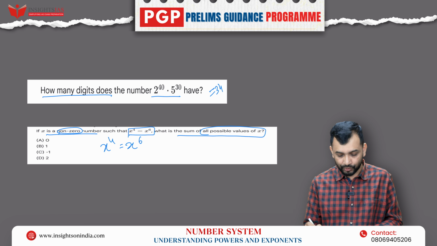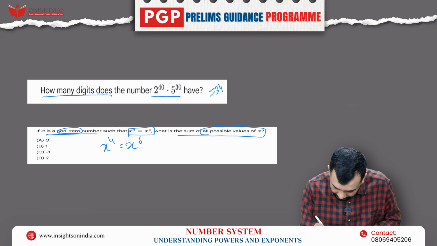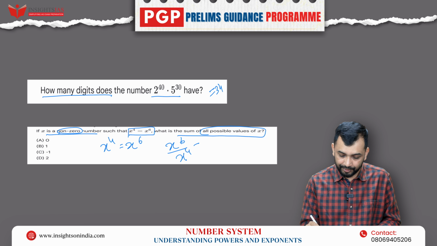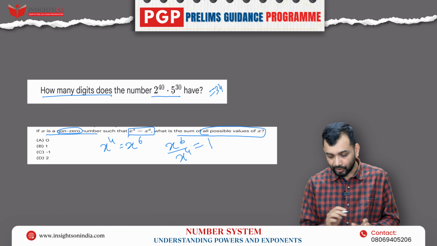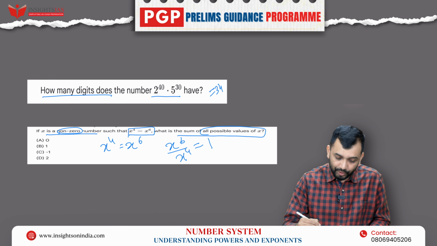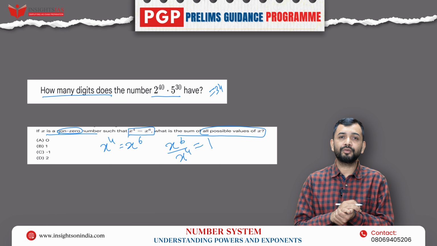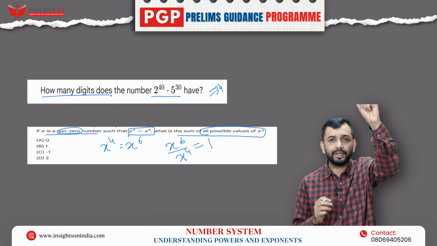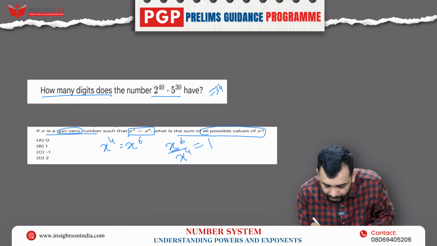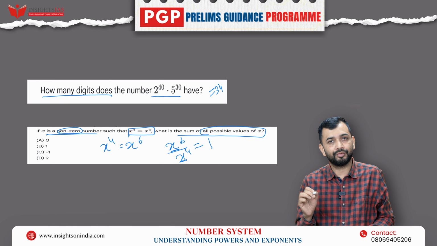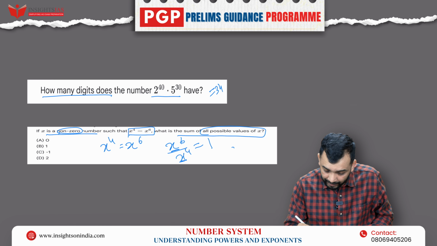These are equal. So, if I cross multiply, x to the power of 6 divided by x to the power of 4, which is nothing but 1, right? So, if I do cross multiplication, now you tell me what is x to the power of 6 divided by x to the power of 4? a to the power of m divided by a to the power of n. That is same base, different power. If you are dividing it, what will it be? a to the power of m minus n.